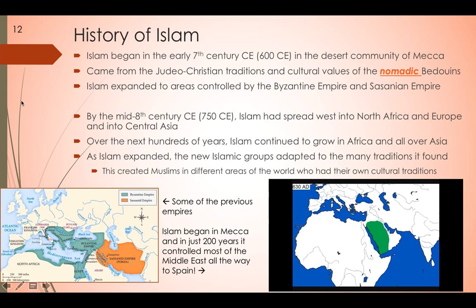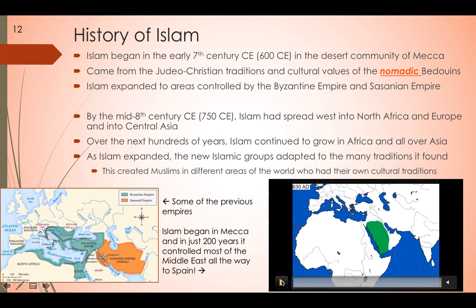History of Islam. So now we're on page 12, and we're on the third row. We're talking about Islam now, and it began in the early 7th century CE. So you could write 7th century CE, or you could write 600 CE. Those are the same thing. In the desert community of Mecca is where it began.